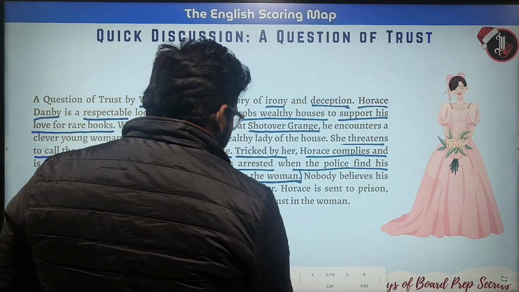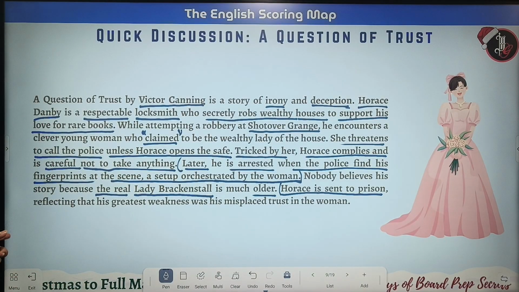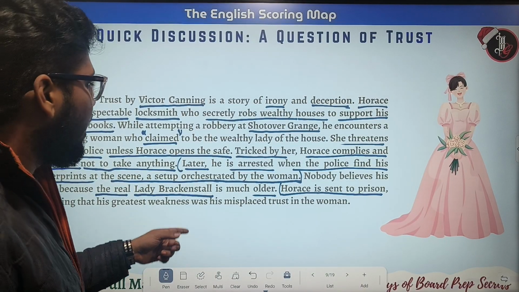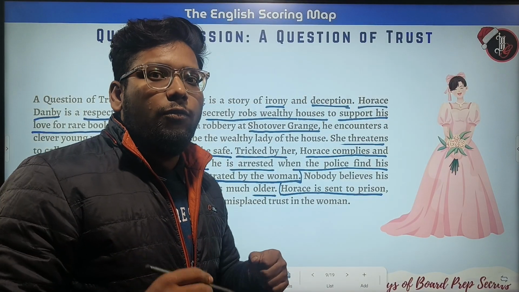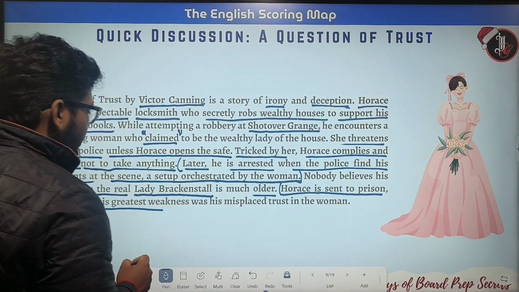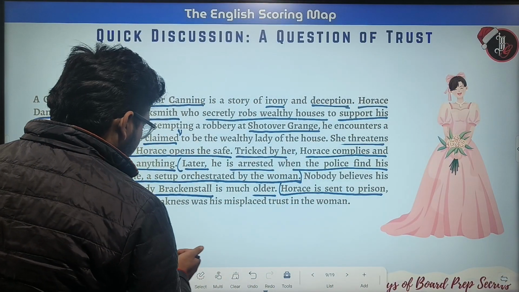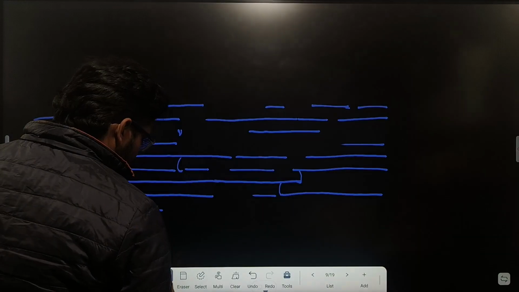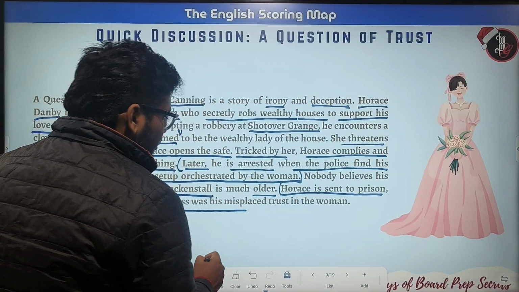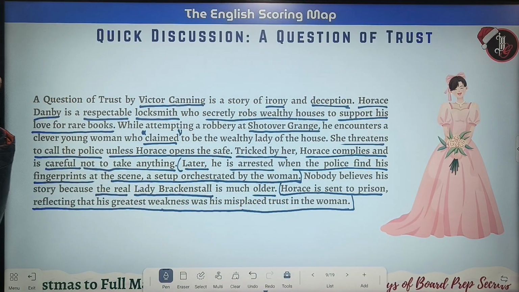Now Horace is sent to prison, reflecting that his greatest weakness was his misplaced trust in the woman. I hope it's clear. Please take a screenshot and we will move further on.